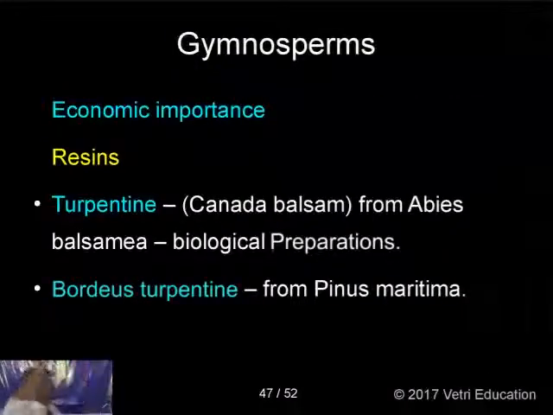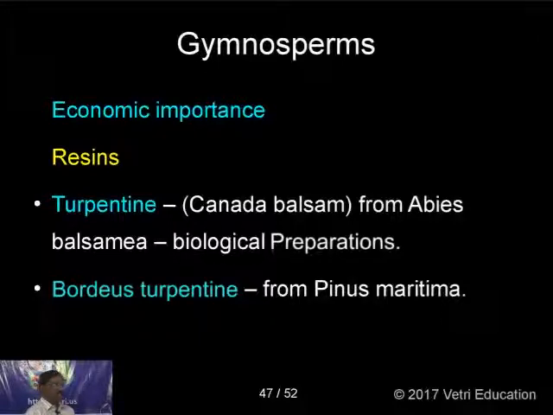Next, another resin is turpentine. It is very important for paintings, etc. Another is called Canada balsam, obtained from Abies balsamea. Previously it was used for fixing slides, which you can see in the classroom, botany and zoology slides, where in older slides you can find a light yellow color.